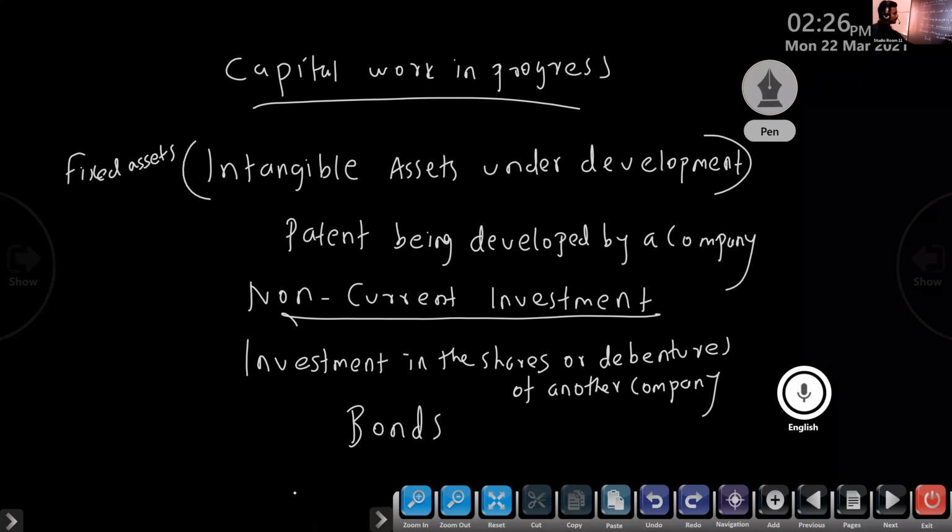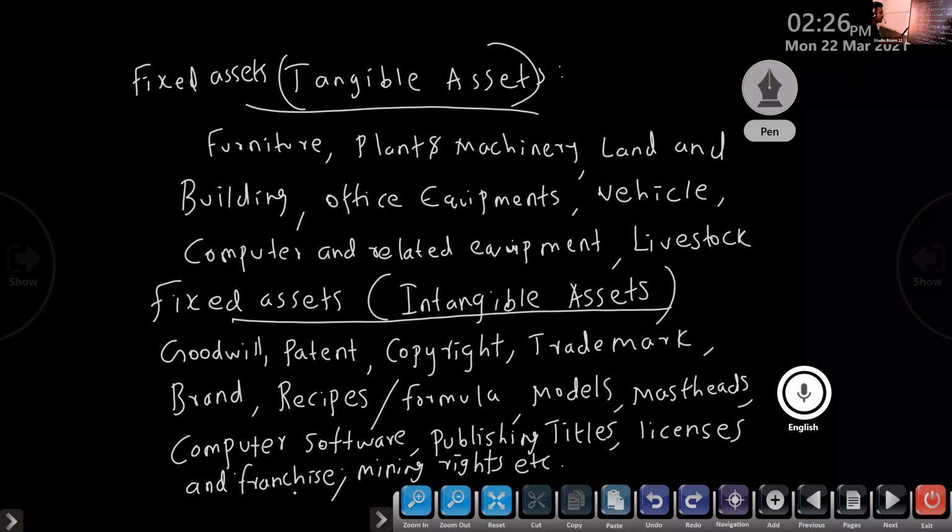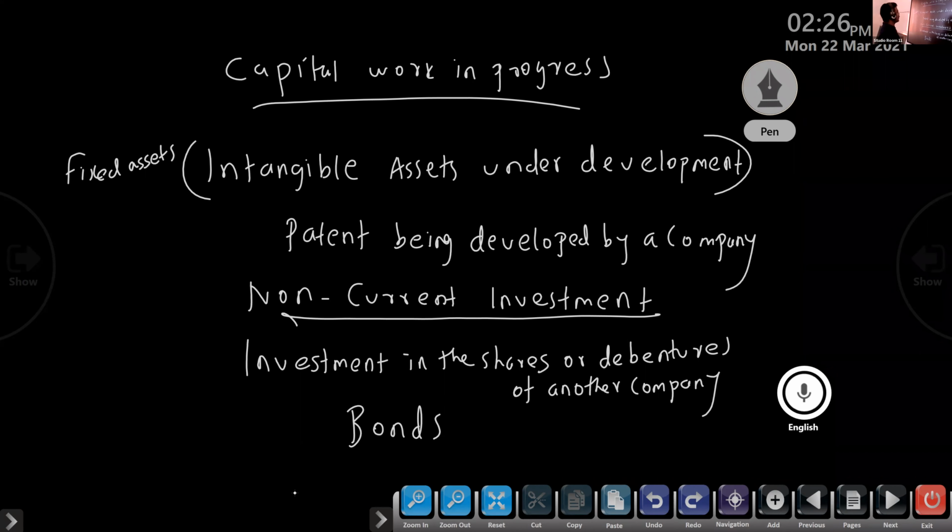First, look at tangible assets: furniture, plant and machinery, land and building, equipment, vehicle, computer-related equipment, livestock. Intangible: goodwill, patent, copyright, trademark, brand, recipes, formula, models, computer software, publishing titles, licenses, mining rights, then capital work in progress.